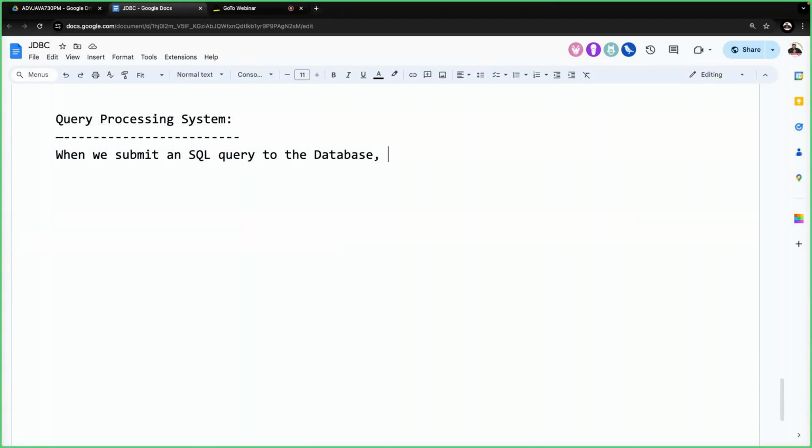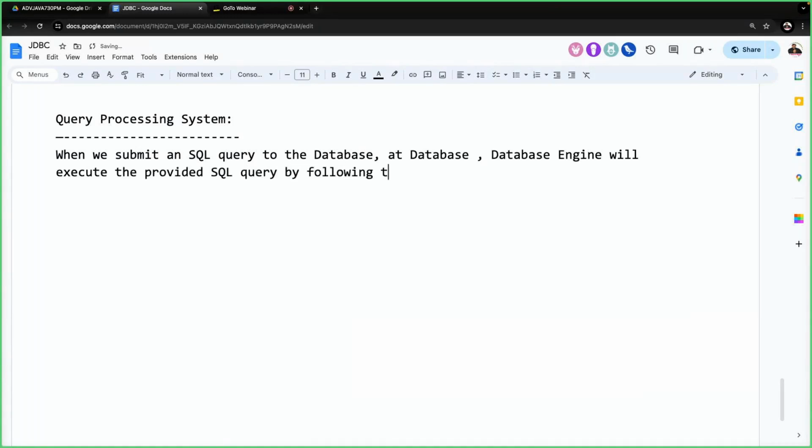When we submit an SQL query to the database, the database engine will execute the provided SQL query by using the following actions.